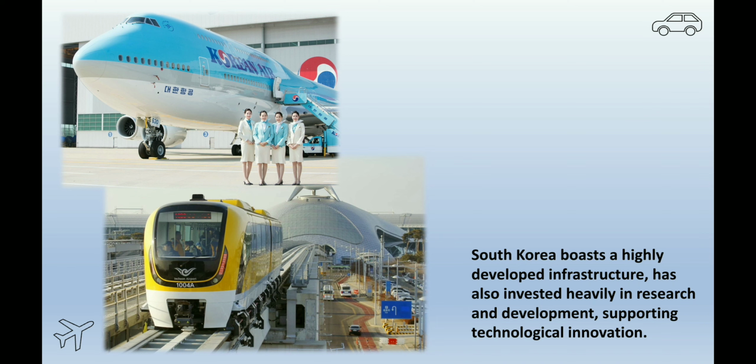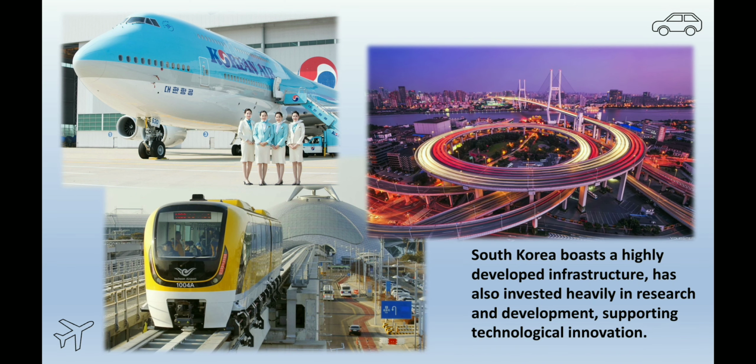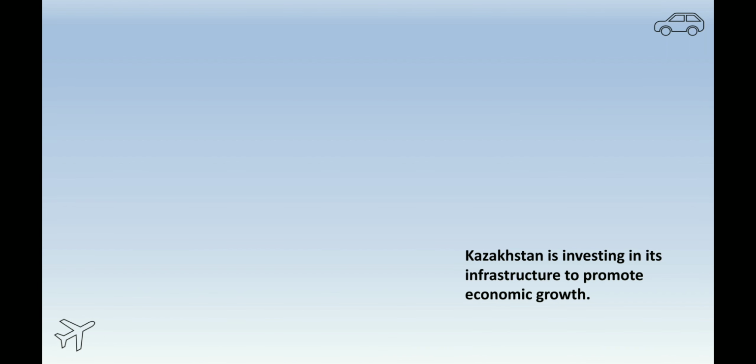Infrastructure. South Korea boasts a highly developed infrastructure, including an expansive network of roads, railways, and airports. It has a world-class telecommunication system and wide internet connectivity. South Korea has also invested heavily in research and development, supporting technological innovation.